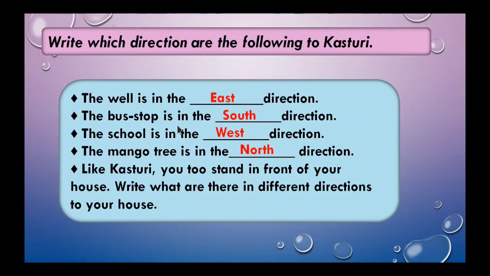Like Kasturi, you too stand in front of your house. Write what there is in different directions to your house. Like Kasturi, you also stand near your house facing the sun rising side, and note down what is there in the four directions. Okay children,